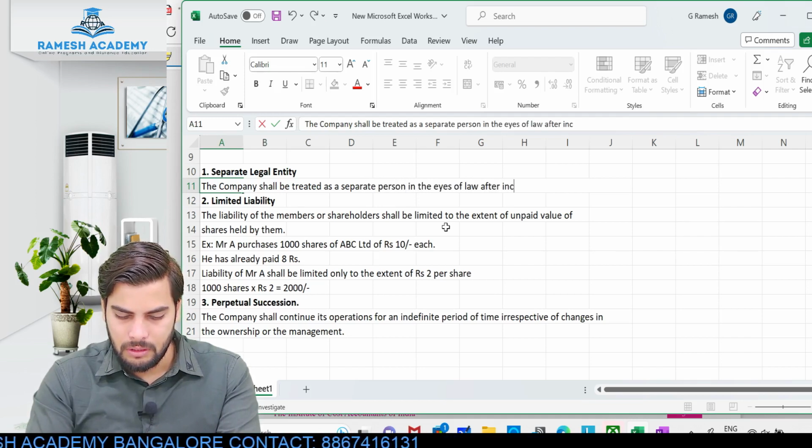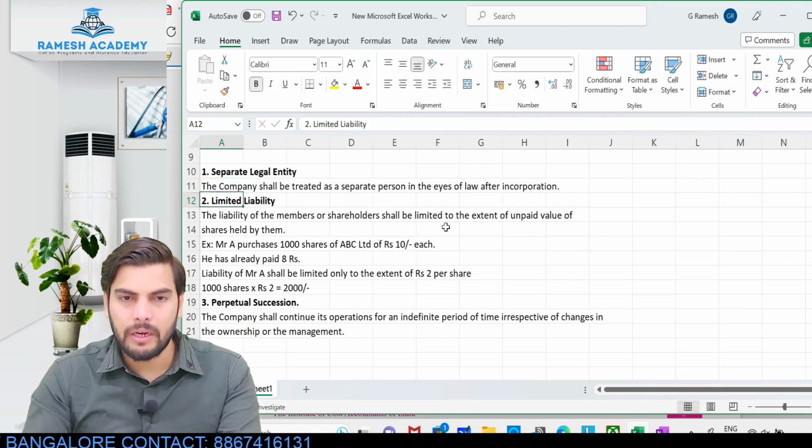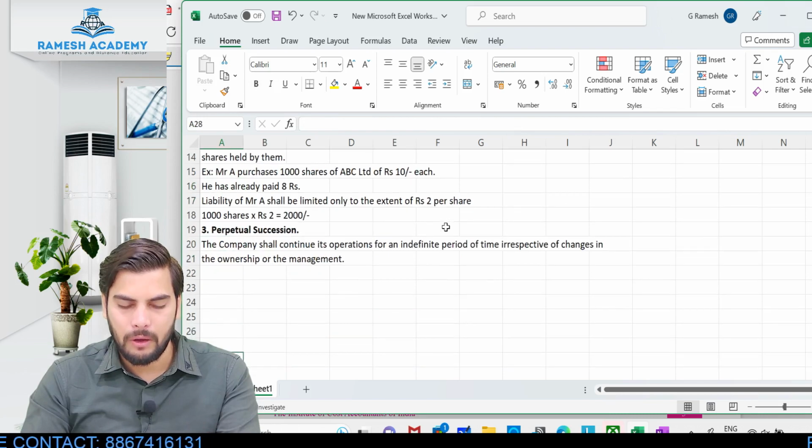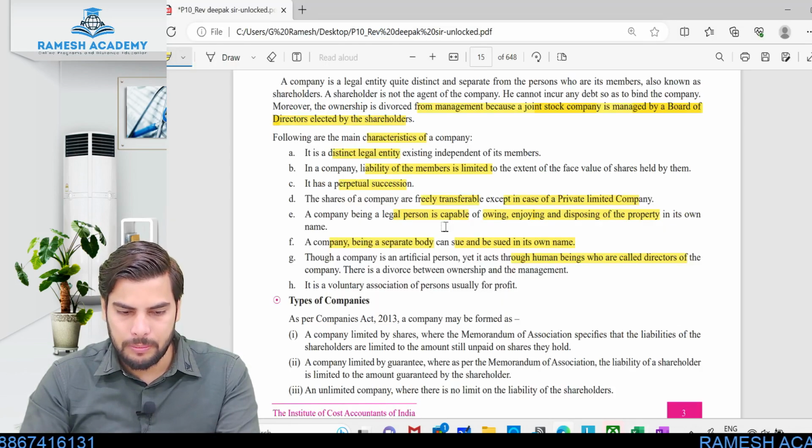So once the company is incorporated or registered, it will be treated as if it has got its own identity in the eyes of law. Okay, so that's the first feature. Second feature, limited liability. The third feature would be perpetual succession.